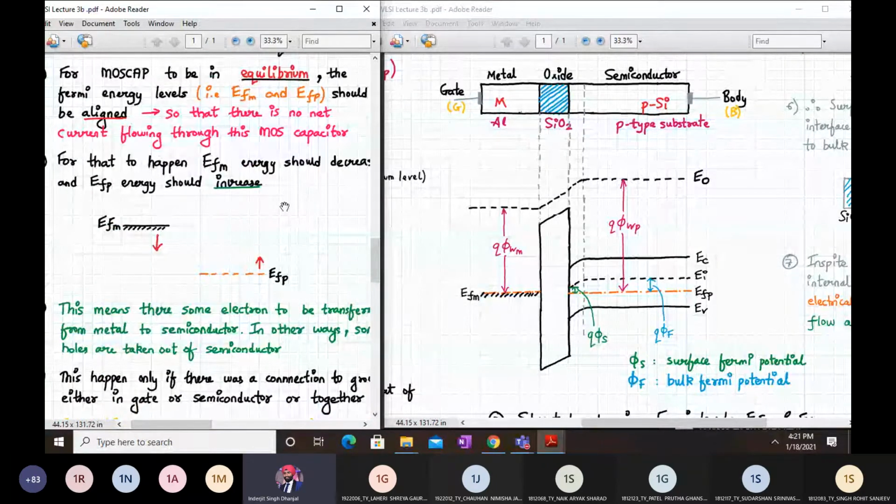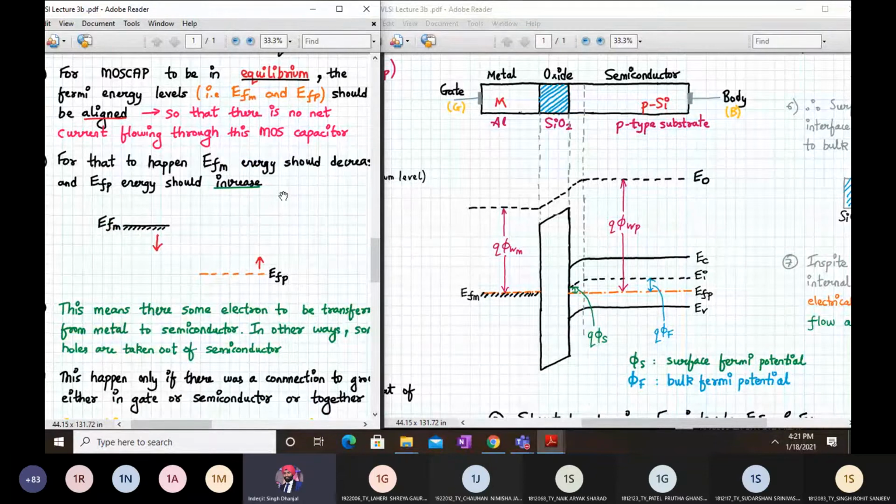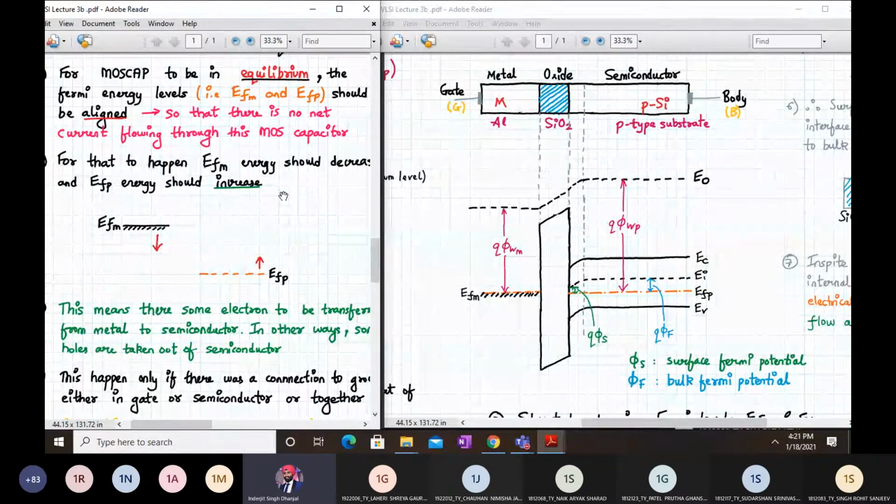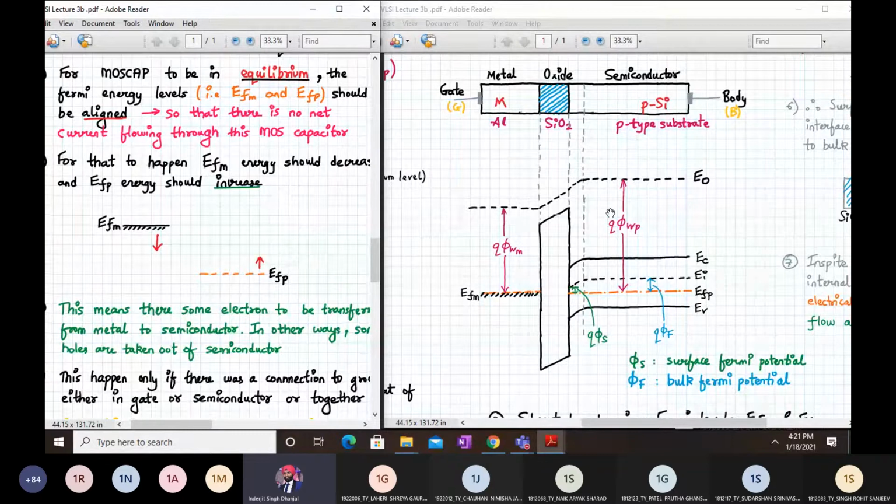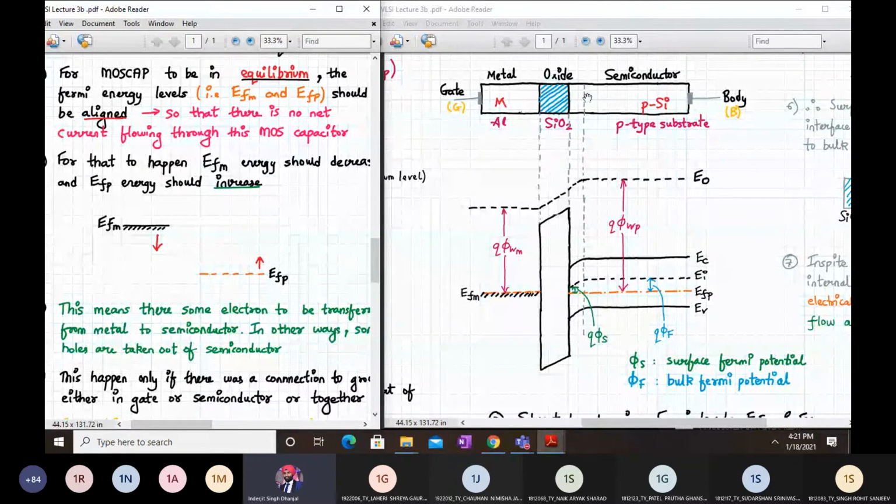In equilibrium the entire MOS capacitor would be charge neutral. Charge neutral means there will be no flow of charges at all on either side. There will be no current. So let's draw the energy band diagram with the Fermi level aligned.